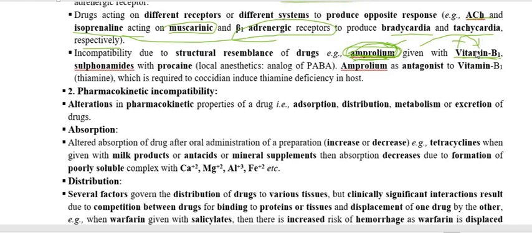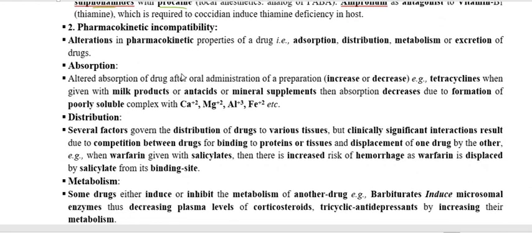However, you are giving vitamin B in addition, so the coccidia is going to find vitamin B already because you are supplying it. Therefore, it is going to nullify the action of amprolium.